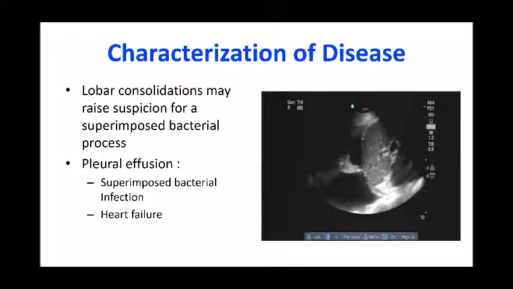The pleura is the key. In COVID-19, the pleura will be irregular and thickened, but in a heart failure patient, it will be smooth.